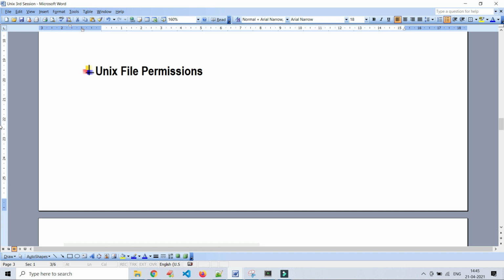No, right? So in the same way, the Unix file system contains very crucial and critical information. That kind of files, directories and subdirectories should be secured using the concept of file permissions.